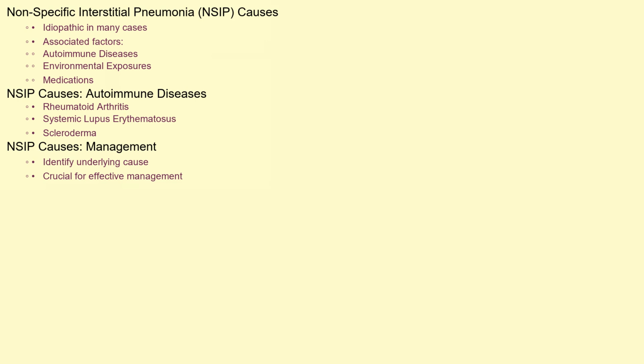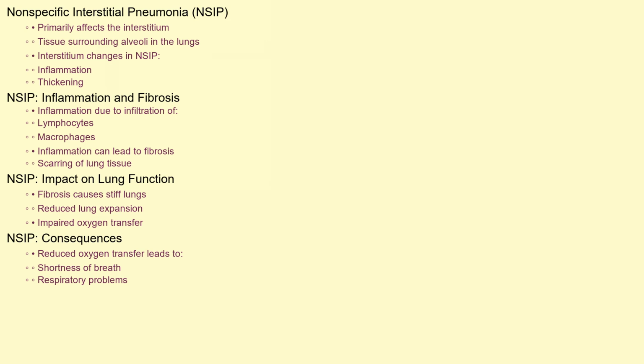The exact cause of NSIP remains elusive in many cases, making it idiopathic. However, several factors have been associated with its development. These include autoimmune diseases like rheumatoid arthritis, systemic lupus erythematosus, and scleroderma. Certain environmental exposures, such as exposure to molds or dust, and some medications have also been implicated. Identifying the underlying cause, when possible, is crucial for effective management.